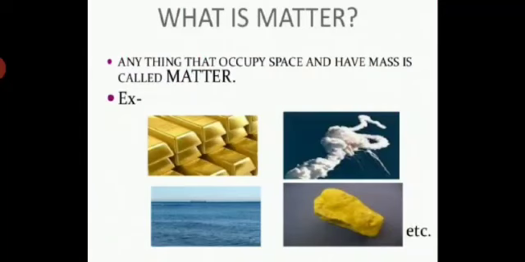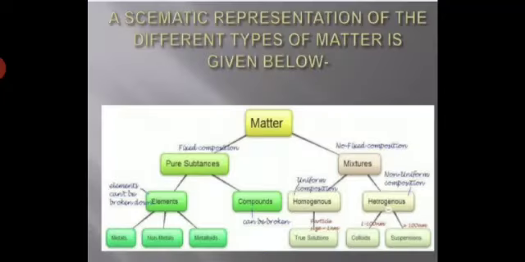So, students, in this chapter, we shall confine our study to the classification of matter on the basis of their chemical composition. How matter is classified according to chemical composition may be understood from the following flow diagram. You can see now, focus. Matter is divided into two parts: pure substances and mixture.